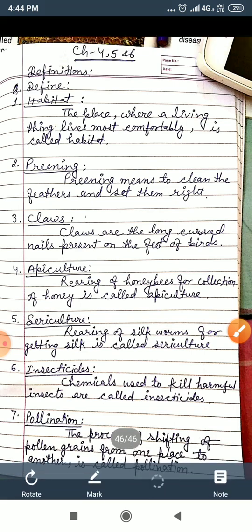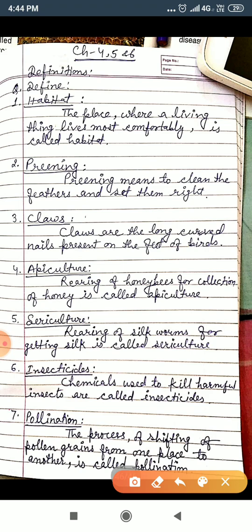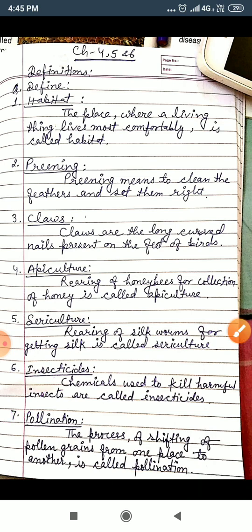The last definition is define pollination. So what will you write here? The process of shifting of pollen grains from one place to another is called pollination. Okay, so listen to one thing: when the question comes, what is pollination? Then you can also write this definition.